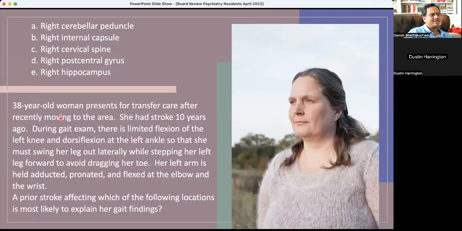A 38-year-old woman presents for transfer of care after recently moving to the area. She had a stroke 10 years ago, and she has limited flexion of the left knee and dorsiflexion of the left ankle when she's walking, and she has this circumduction, swinging the leg out when she's walking. Her left arm is held adducted, pronated, and flexed at the elbow. A prior stroke affecting which of the locations?